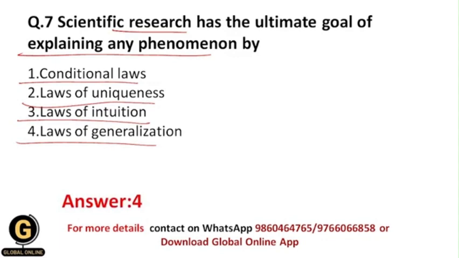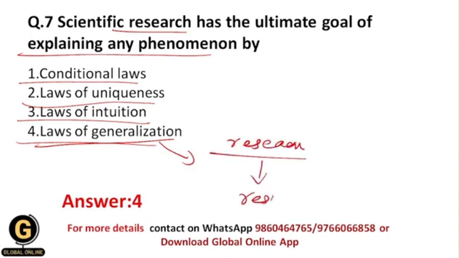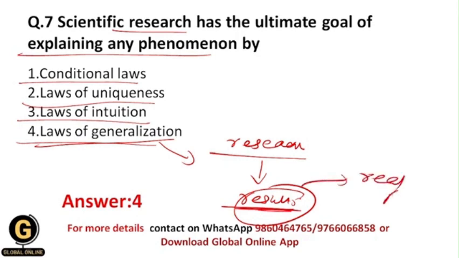Because laws of generalization means we have a research study, we get results from it, and we apply the results of this research study to the real facts. This is the law of generalization, because you are generalizing the results of the research to the real facts.